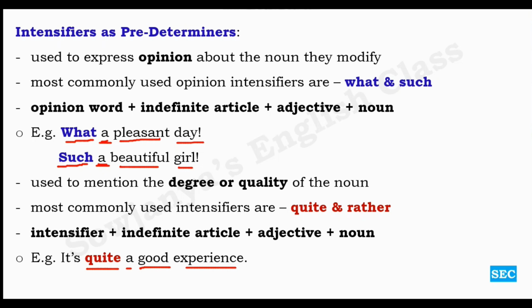So here what are we doing? We are using intensifier quite as predeterminer. We have already one determiner, main determiner, that is a. It's rather a small apartment. Rather, intensifier, indefinite article a, small adjective, and apartment noun. We mean to say it is a really small apartment. Okay, so rather is an intensifier which is acting as a predeterminer. Here also we have one indefinite article which is a main determiner. Okay, these predeterminers come before the main determiners.